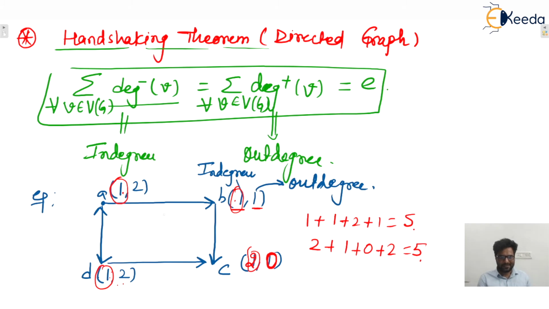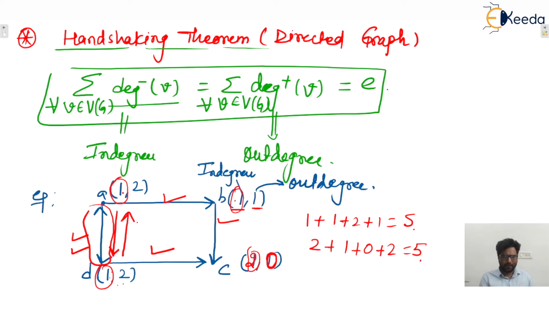So how many edges are there? 1, 2, 3, 4, 5. Here from A to D there is an edge. Similarly, D to A also there is an edge. This bidirectional arrow represents two edges between A and D. I hope this is clear to everyone.